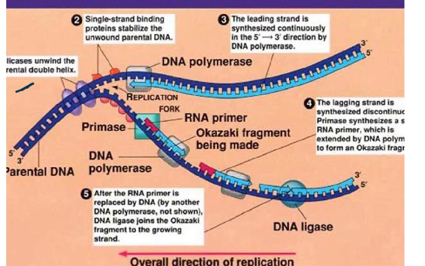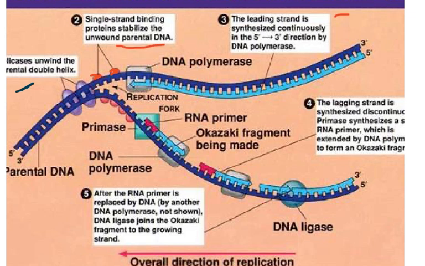Now these are called the single-stranded binding proteins. They stabilize the unbound parental DNA, because you see the hydrogen bonds between the bases are broken. Now we need to help keep them separate so they don't join up together again and form the double helix again. So single-stranded binding proteins stabilize the unbound parental DNA.